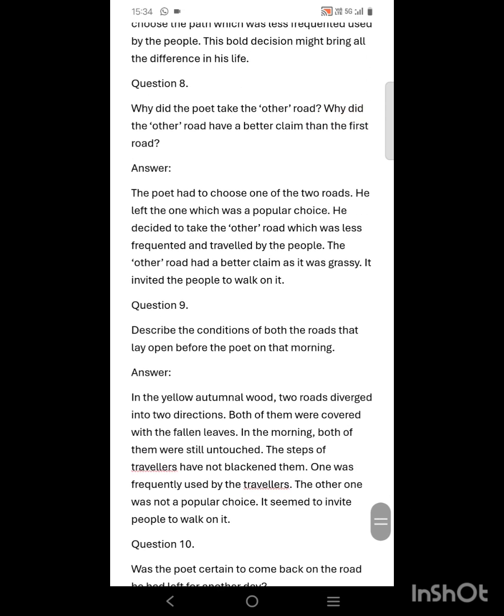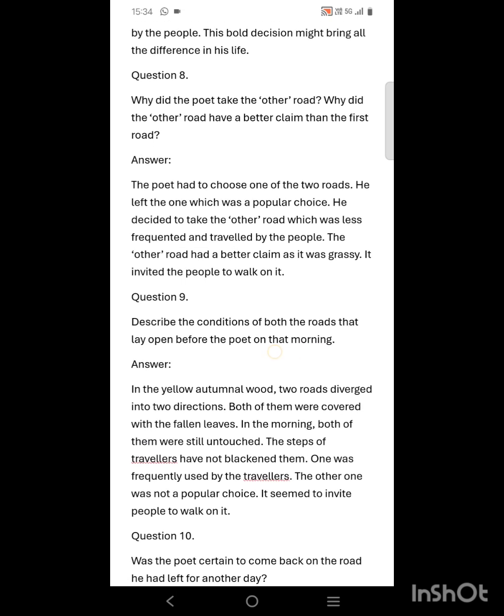Number 8. Why did the people take the other road? Why did the other road have a better claim than the first road? The poet had to choose one of the two roads. He left one which was a popular choice. He decided to take the other road which was less frequented and travelled by the people. The other road had a better claim as it was grassy. It invited people to walk on it.